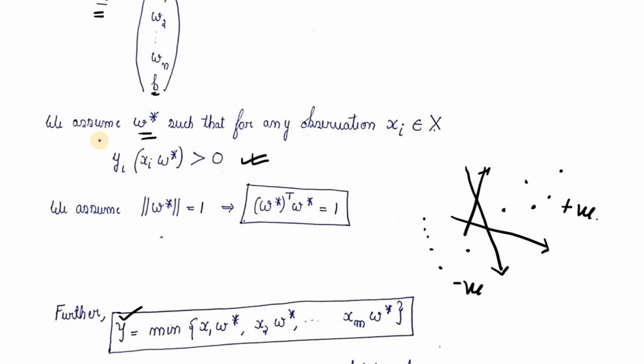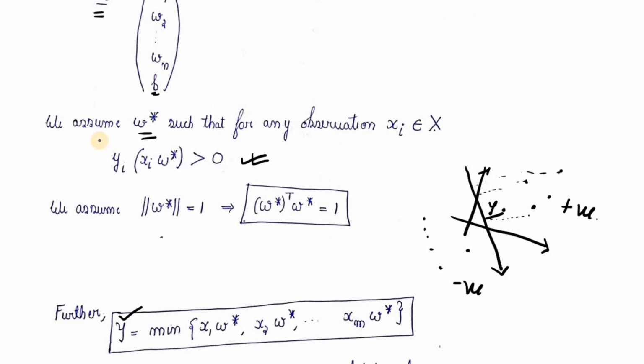So this value of gamma is the least distance between the closest point and the hyperplane. It took the perpendicular distance over here, and over here as well, and amongst all the perpendicular distances available, it considered the one which is shortest.